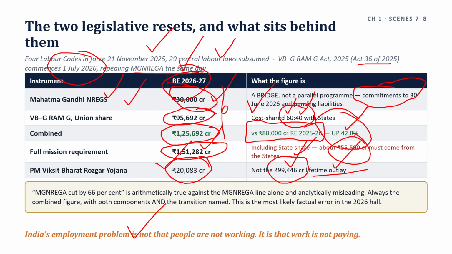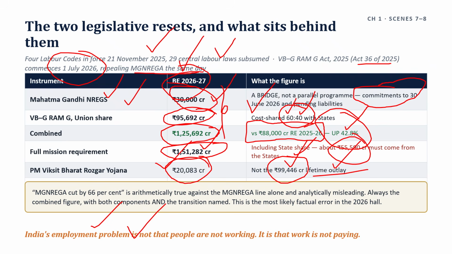India's employment problem is not that people are not working. It is that work is not paying, simply. Most probable questions from this chapter, 2026. First one: the labor codes came into force in November 2025. Assess their likely impact on formalization and worker protection.